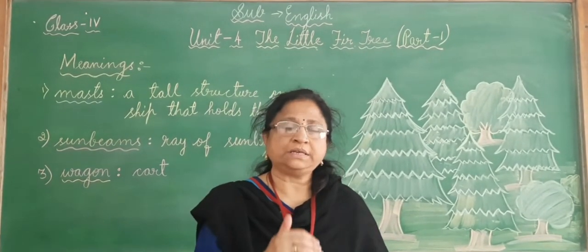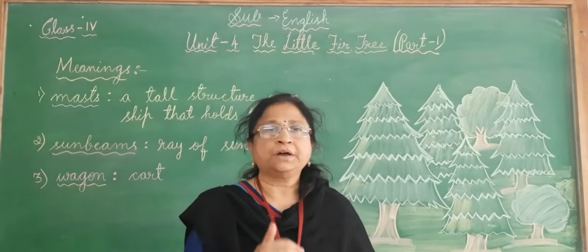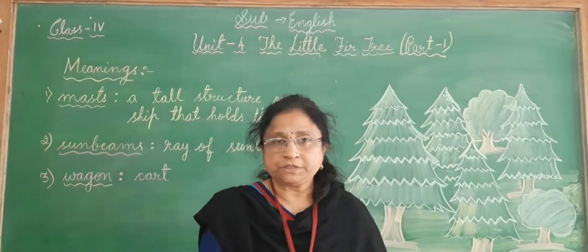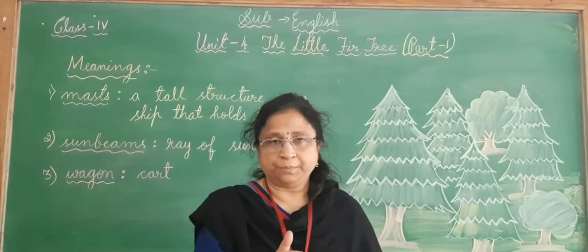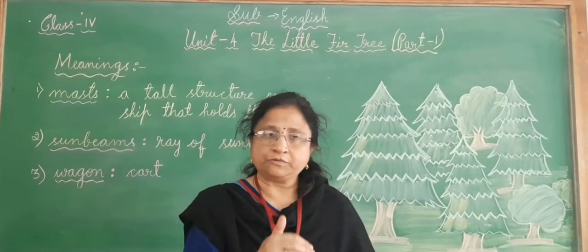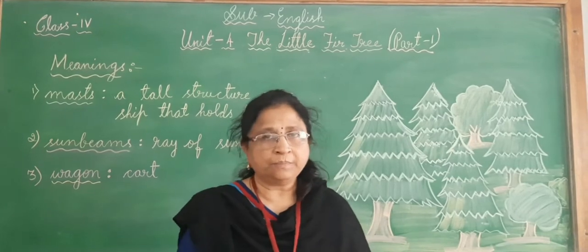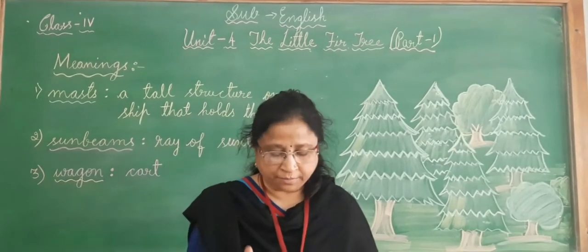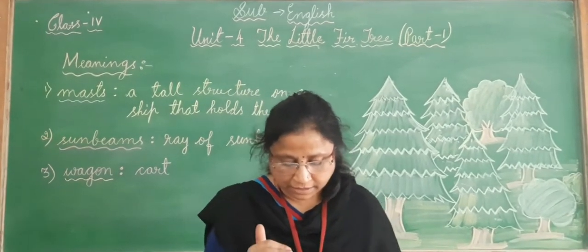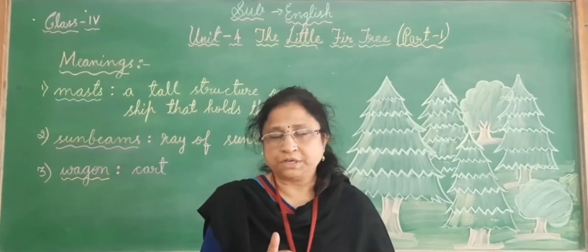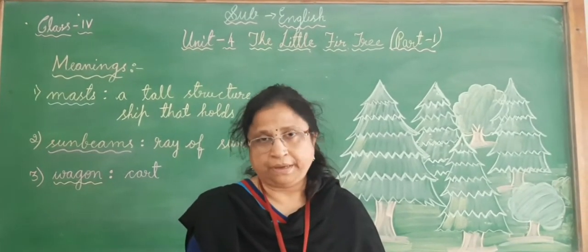The same way this fir tree also started to grow, and the hares which used to jump over it when it was short now just played around it. But still the fir tree was not happy.